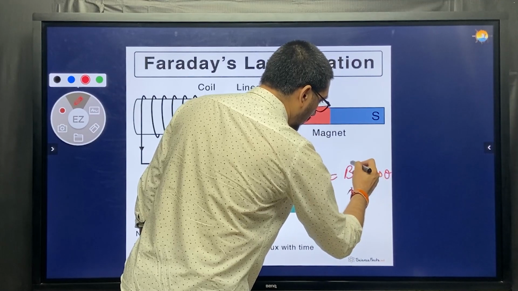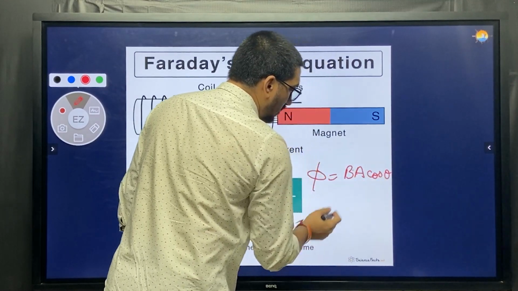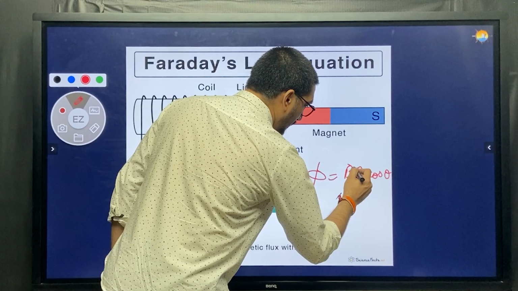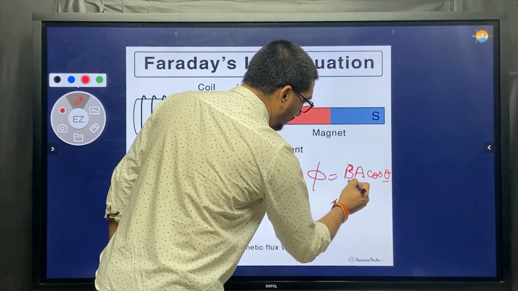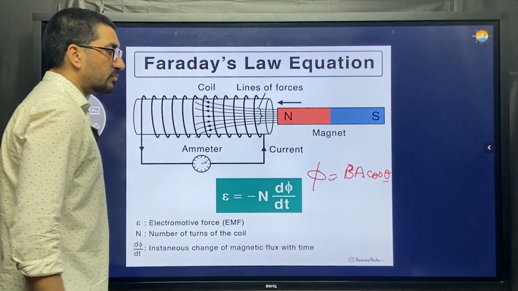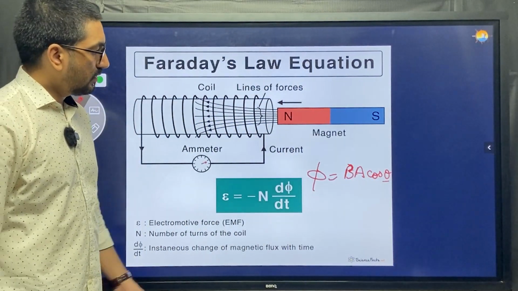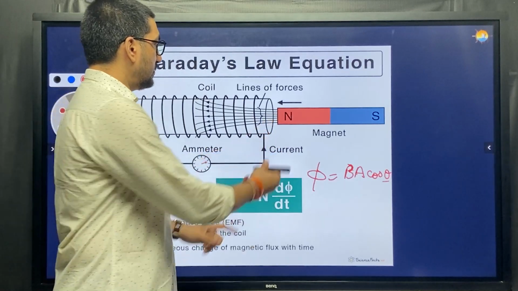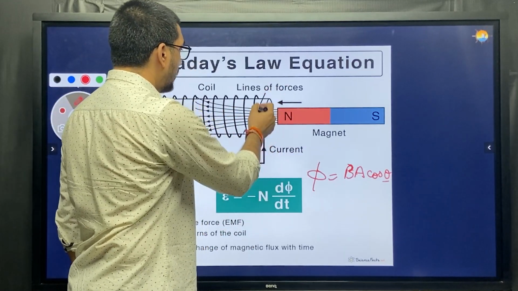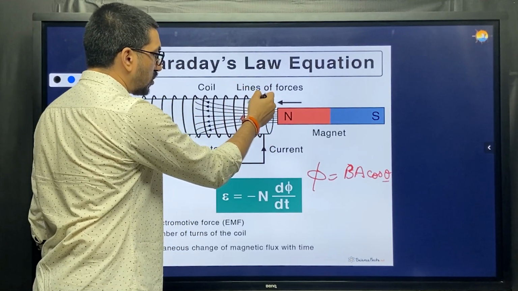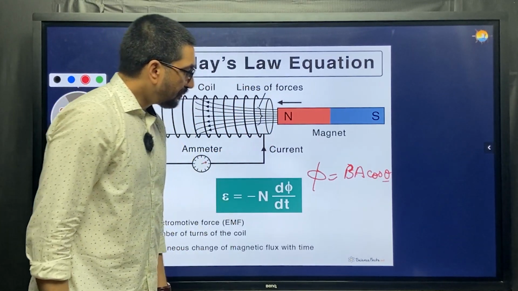where BA cos theta means this theta is the angle between field and area. Field, so this is the field, you can see this is the B, and area is the area of this coil, the cross section area of this coil.